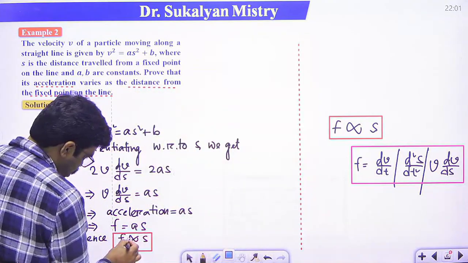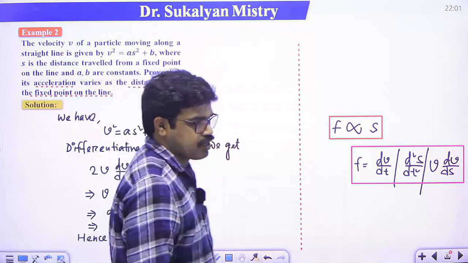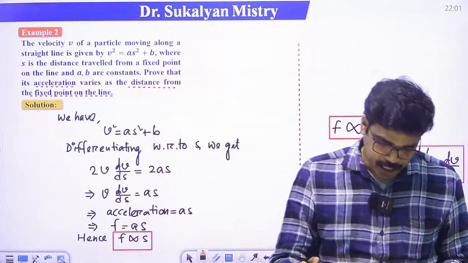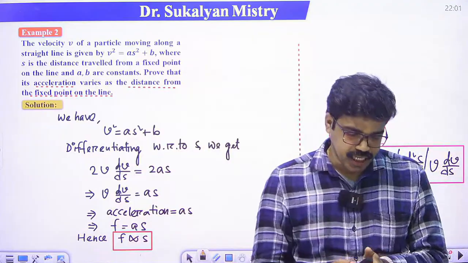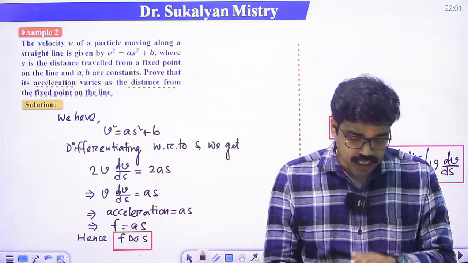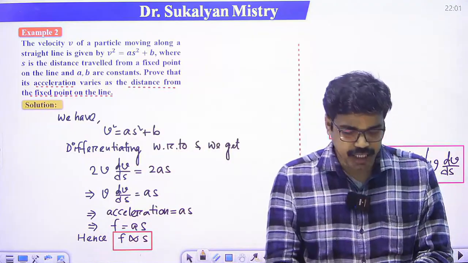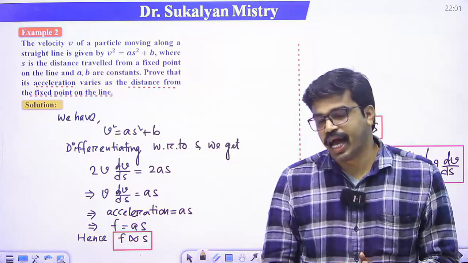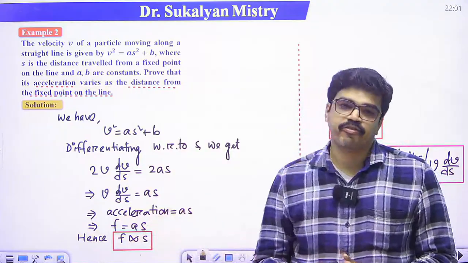Clear? It's very easy. I think no doubts. Where s is the distance of the particle from a fixed point on the line. So we proved that f varies as s.